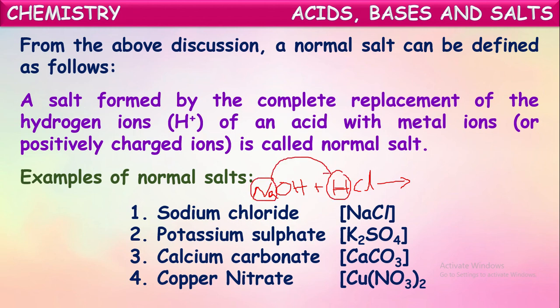So by the replacement of all the hydrogen ions present in the acid molecule with metallic ions, salt is formed. That salt is called normal salt. In the same way, we can say potassium sulfate, calcium carbonate, copper nitrate. These are all called normal salts because in these the hydrogen ions of acids are completely replaced by metallic ions.